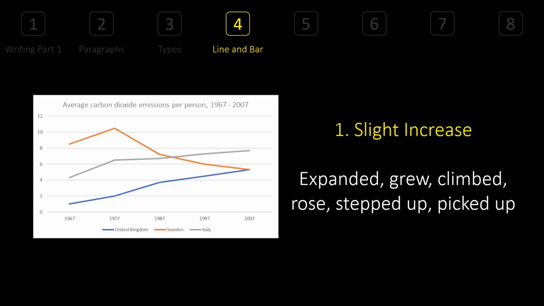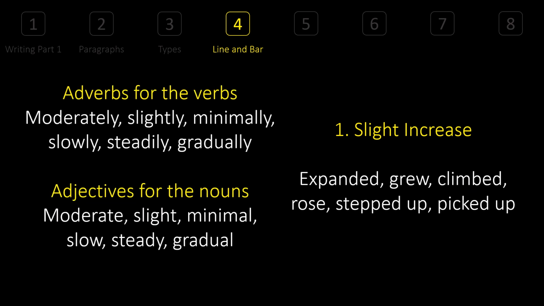The first trend is slight increase. Where do we see slight increase? You see here slight increase. You see that? So we're going to use the words expanded, grew, climbed, rose, stepped up, picked up. Any of these words you can use, or something like the carbon dioxide increased or grew in this number from this year to this year. You can mention these words. Now, in order to emphasize, you can say moderately or slightly.